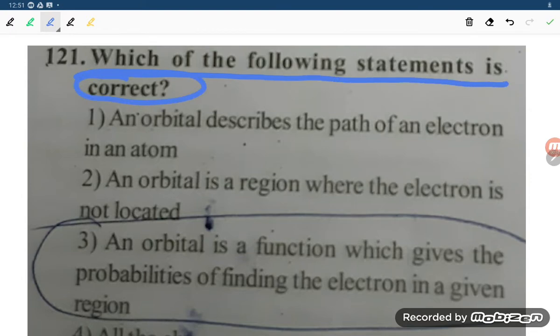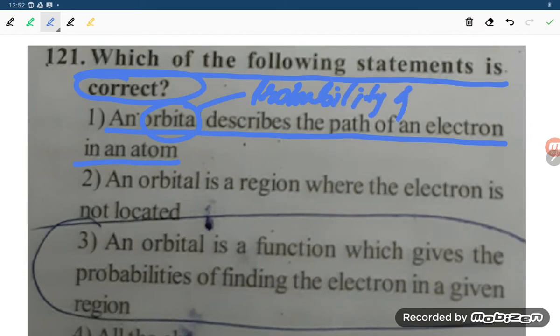They are asking for the correct statement. They are saying an orbital describes the path of an electron. No student, what does an orbital describe? It describes the probability of finding an electron. So that is wrong. Next, an orbital is a region where the electron is not located. No, not located is wrong student. Orbital is the region where the electron is actually located.